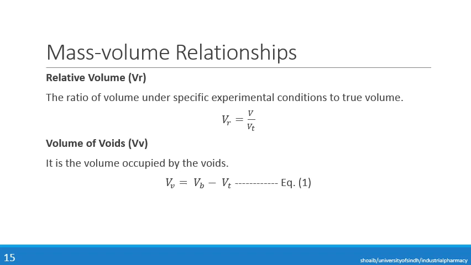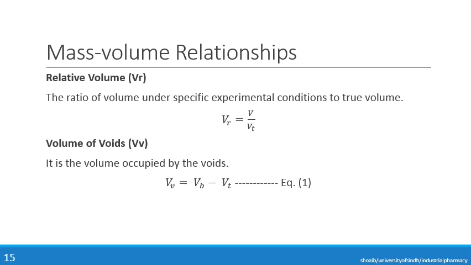The other interpretation of the volume is the relative volume, represented by VR. The relative volume is the ratio of volume under specific experimental conditions to the true volume. The volume of a substance in specific experimental conditions may be different, maybe because of a change in temperature or humidity. In those conditions, the volume of the substance will be the relative volume, represented by VR, and will be calculated by V upon Vt, where V is the volume while Vt is the true volume.